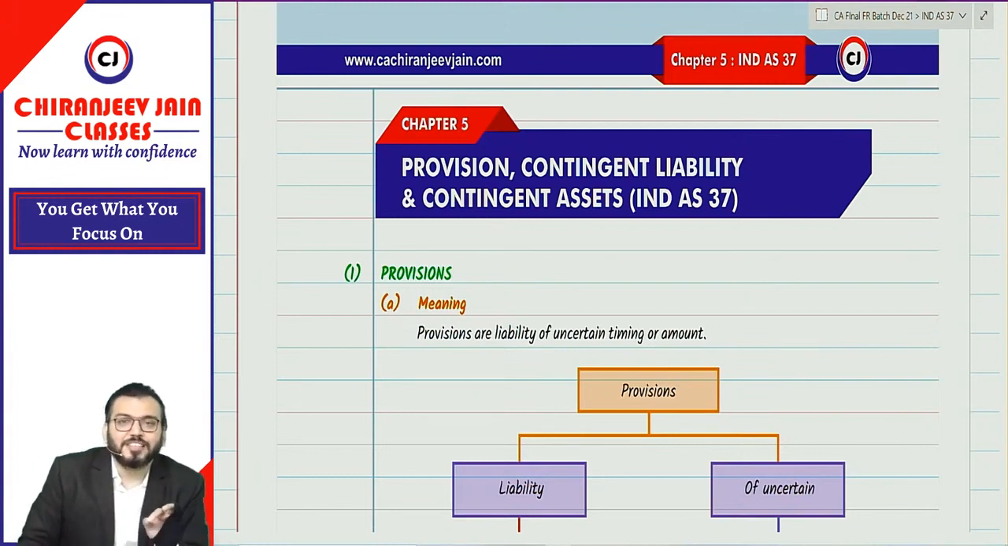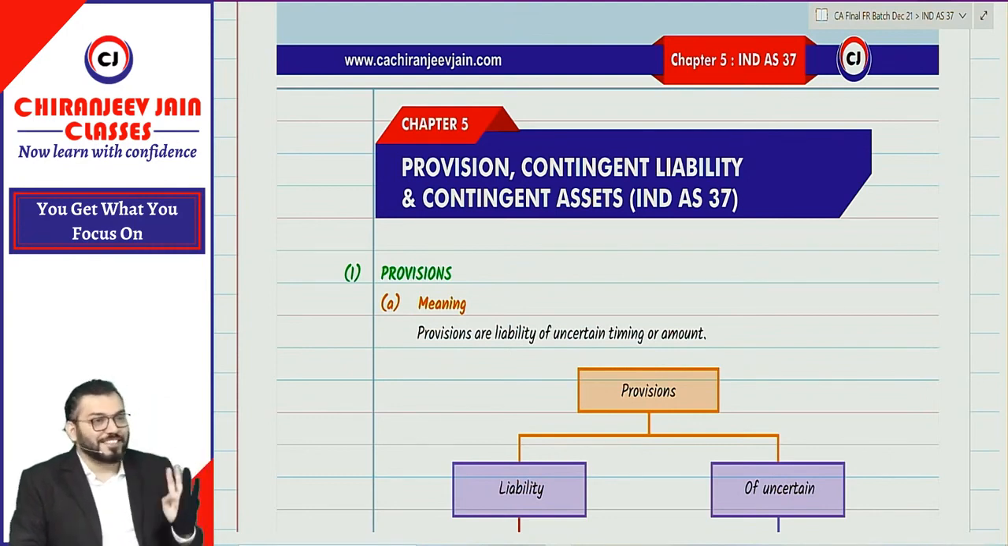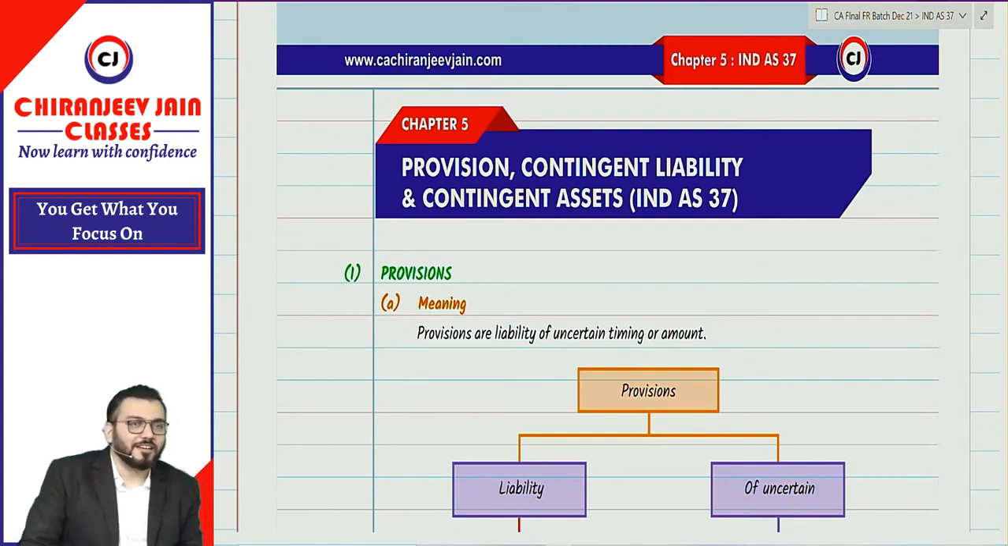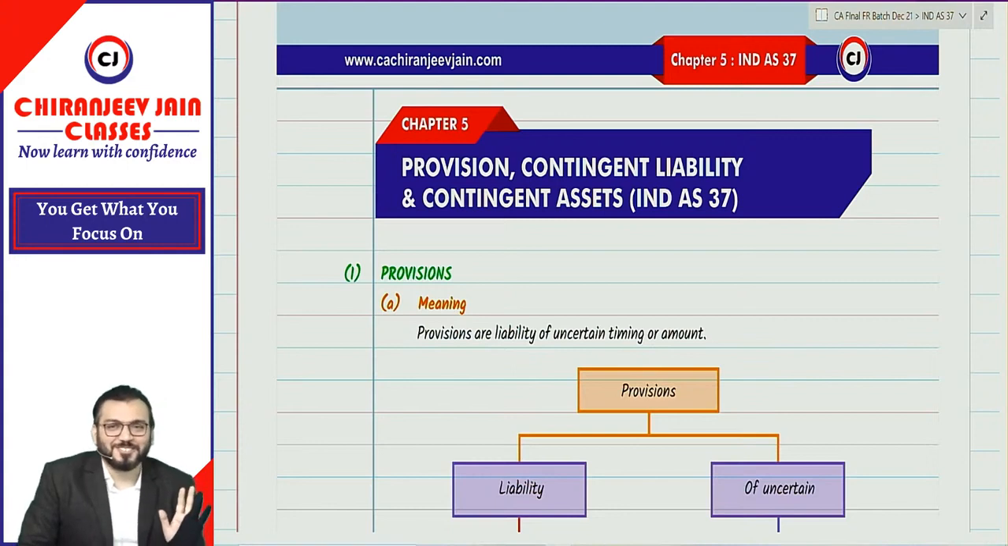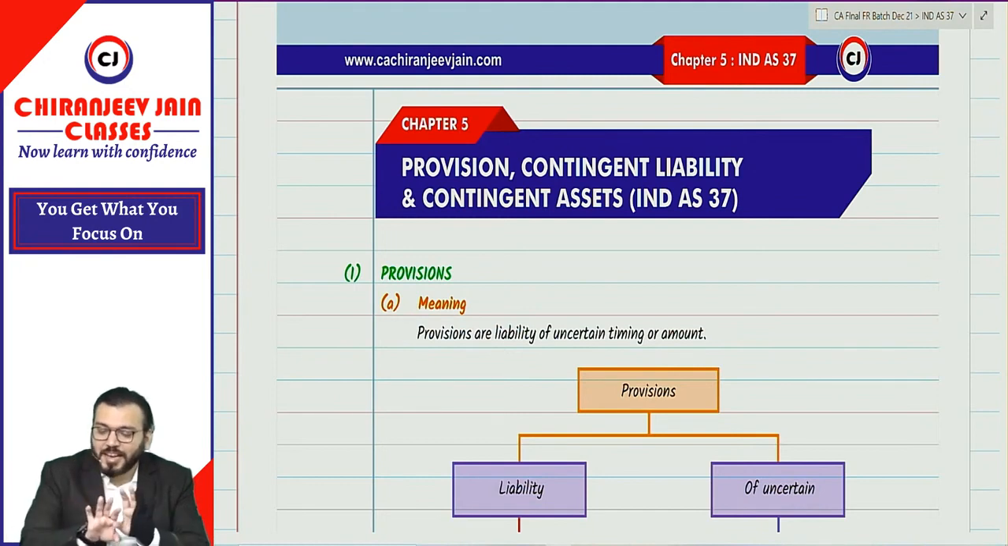Therefore, I started with Ind AS 37, because it is 90% the same as AS 29. You know AS 29? No, you don't know. Of course you have done AS 29: provisions, contingent liabilities and contingent assets. A very simple chapter, AS 29. I hope everyone knows, no doubt about this.